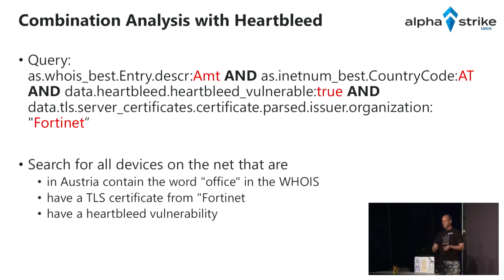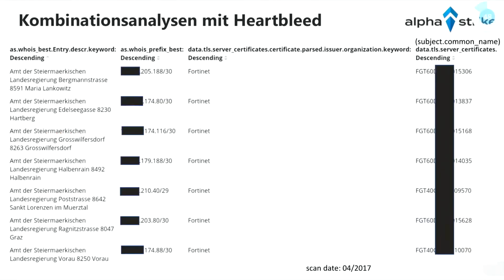And we can see here that we have found a lot of entries. It's German, and it says something like Bureau of District 1, District 2, and whatever. Then we can see that the issuer organization keyword is Fortinet, so the issuer of the certificate is Fortinet. And on the right side, you can see very well the different versions of the firewalls. That was a scan date from 2017.